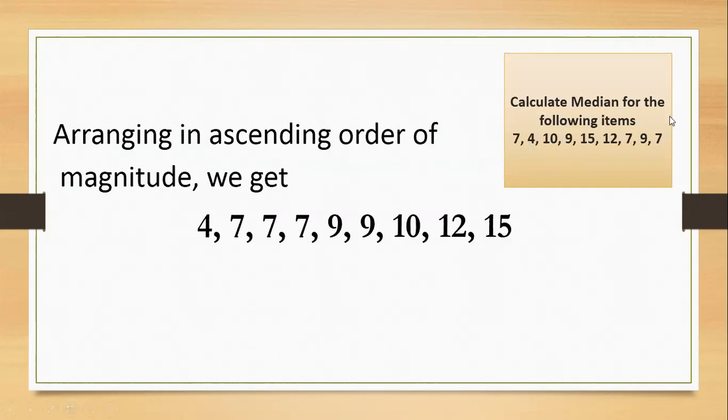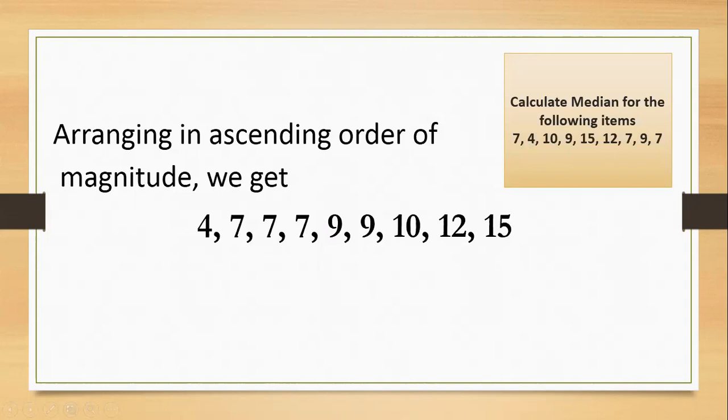I have put the question on this side for reference. The most important thing for median is that this is an individual series, so arrange in ascending order. Ascending order means smallest number to highest number. The smallest number is 4 and the next smallest number is 7. There are three 7s, so 7, 7, 7, and the next least number is 9. There are two 9s. The next least number is 10, then 12, then 15. So you first have to arrange in ascending order.